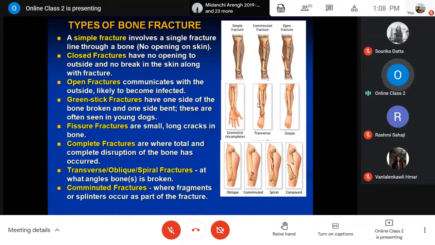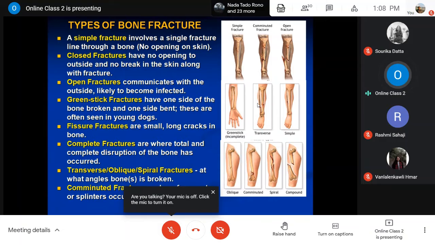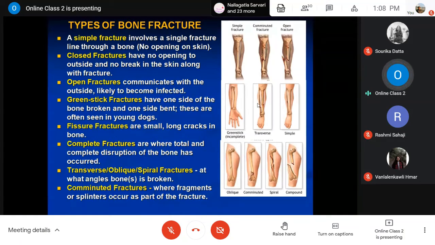Then open fracture, which communicates with the outside, likely to become infected, meaning when the broken end of the bone is coming out of the body or the overlying skin, and it is exposed to the outside environment, so it has a very high chance of getting infection, right.